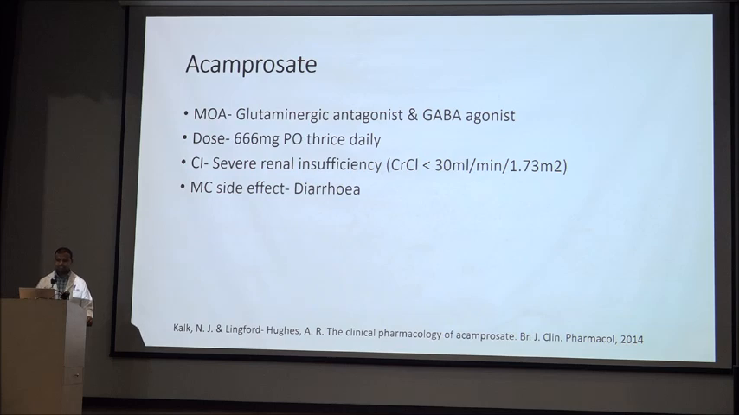Acamprosate: the mechanism of action is glutamatergic antagonist and GABA agonist. The dose is 666 milligram orally thrice daily, and generally it is avoided in patients who have severe renal insufficiency, and the most common side effect is diarrhea. Some studies have been done where acamprosate is given only in Child A and B groups, and one issue is the patient has to take 2 tablets thrice daily, so there are compliance issues with this.